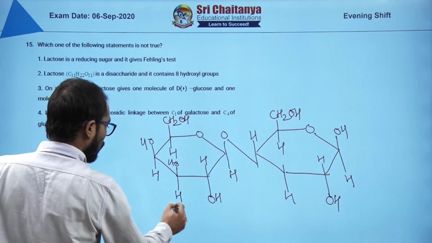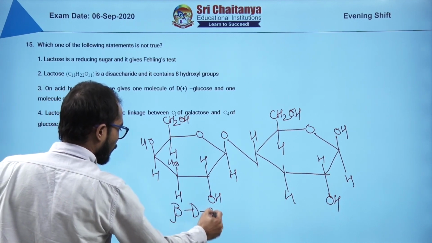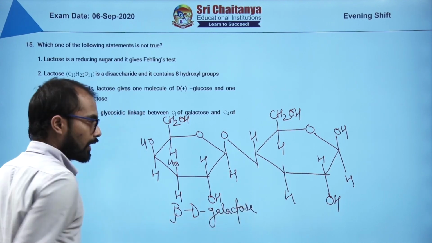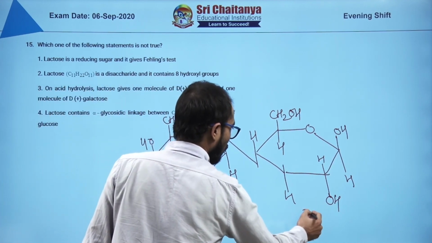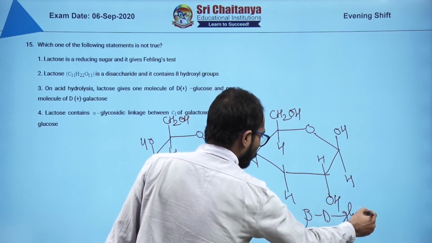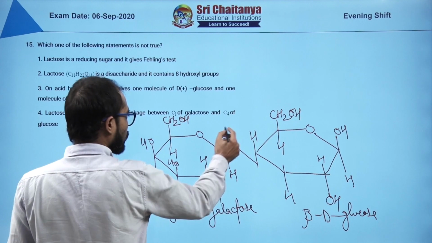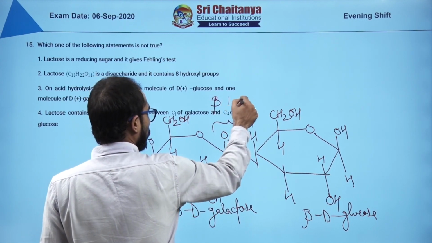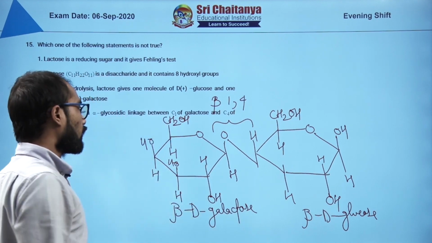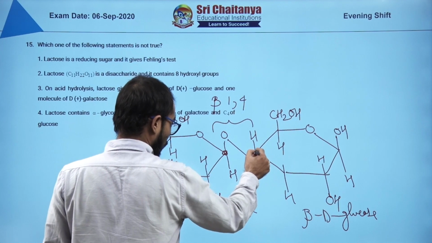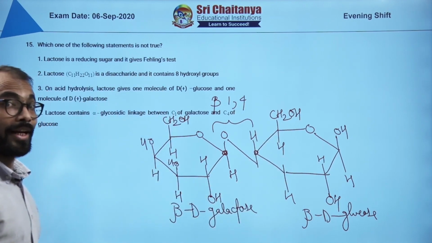This is beta D-galactose, and here I have drawn beta D-glucose, and this is the glycosidic linkage, beta 1,4 glycosidic linkage. This carbon is the first carbon of galactose, while this carbon is the fourth carbon of glucose.